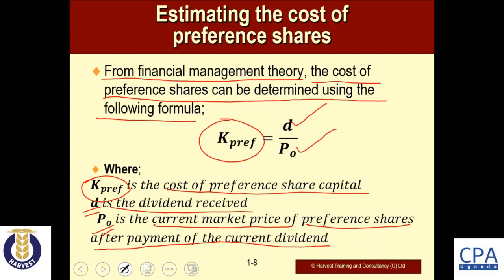The P0 that we have in our formula represents the current market price of the preferred shares after payment of the current dividend. So you can see that for the preference share market price, we are considering the ex dividend current market price of our preference shares. This is our nice formula that we shall use when we are determining or estimating the cost of preference shares.